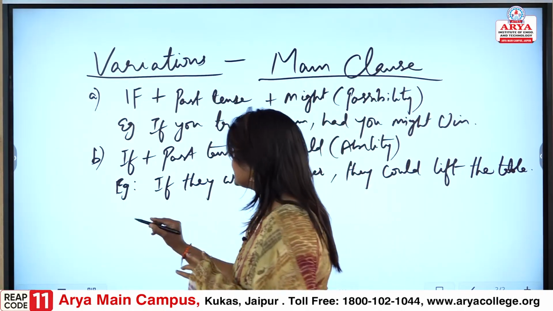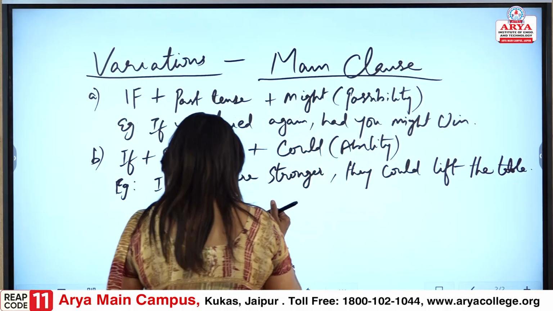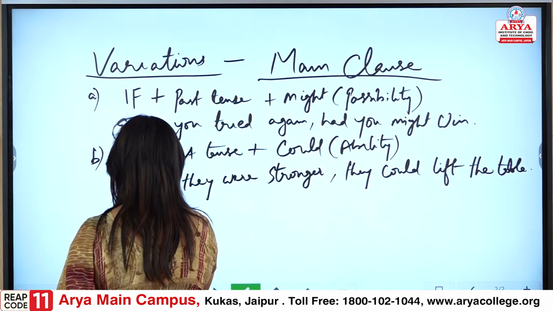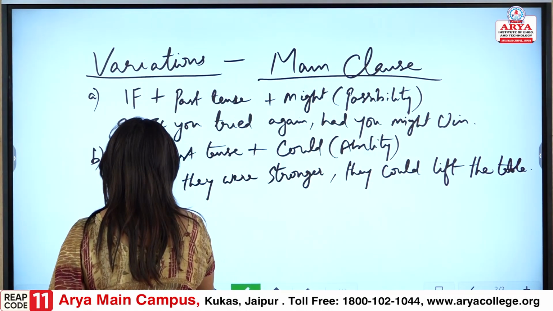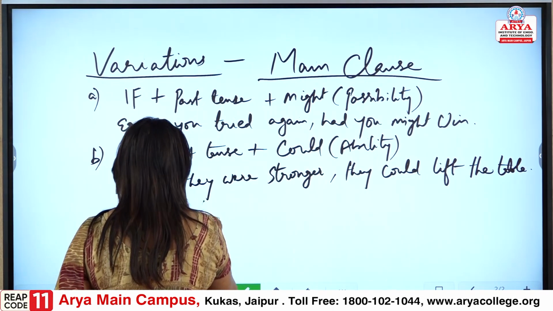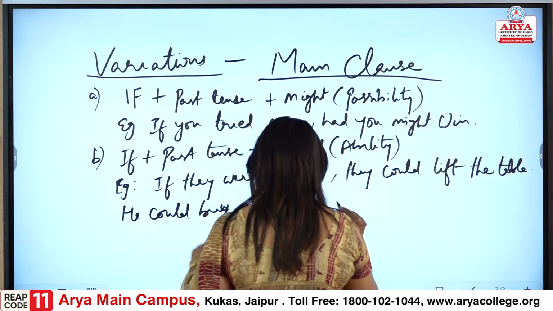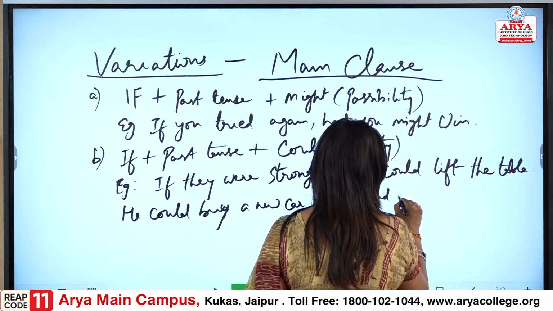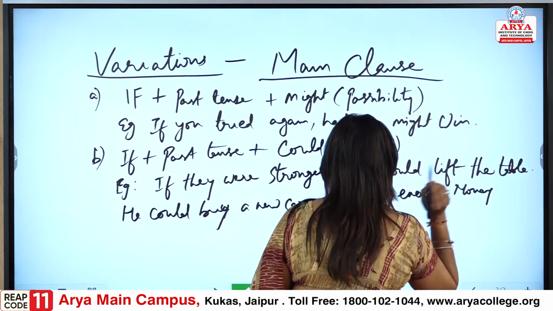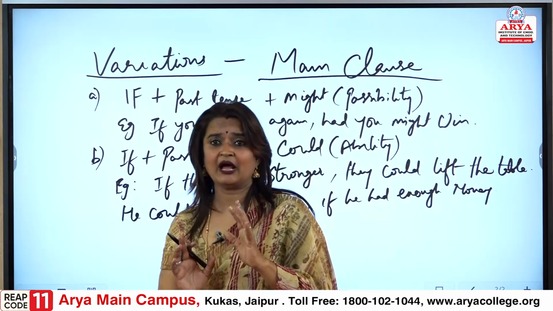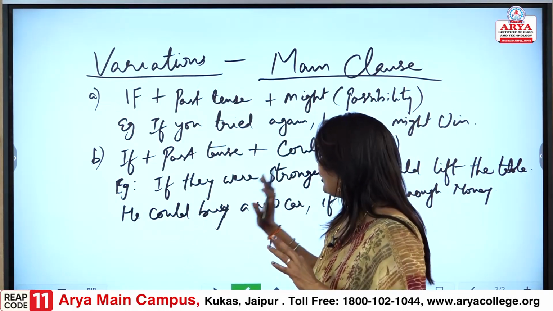Fine. Next, let me give you one more example for this. He could buy a new car if he had enough money. So, see, he could buy.